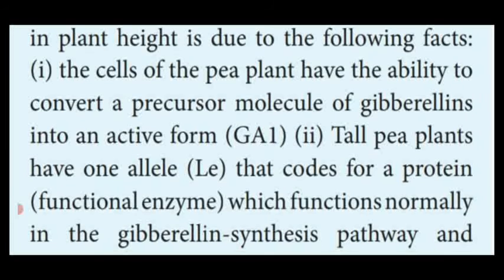Gibberellin is responsible for the extraordinary elongation of the stem portion. That is the main function of gibberellin, isn't it? So the pea plant has the capacity to activate the gibberellin, that is GA1.